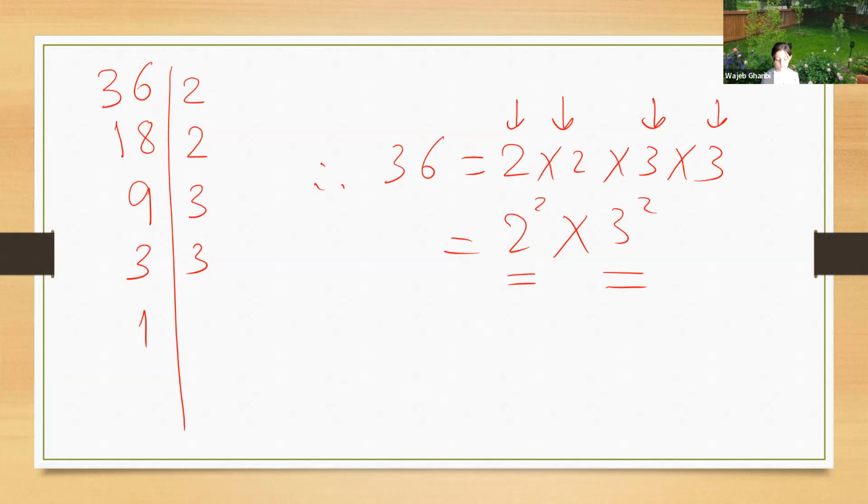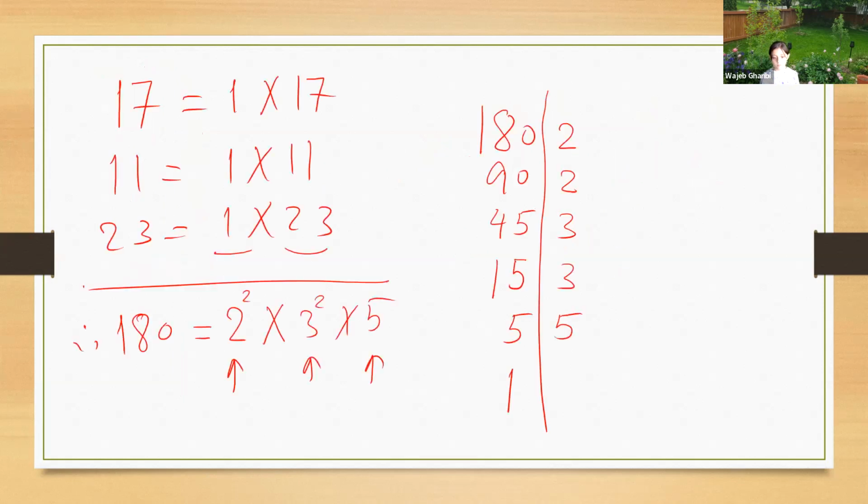And these are prime, 2 prime, 3 prime, and 2 to the power 2, we say, is a prime power of a prime number. Okay. Once again, every integer can be written as a multiplication of prime numbers or a multiplication of powers of prime numbers. What if we have 17 or 11 or 23? In this case, the given number is itself a prime number. So it can be written as 1 times 17, 1 times 11, or 1 times 23.